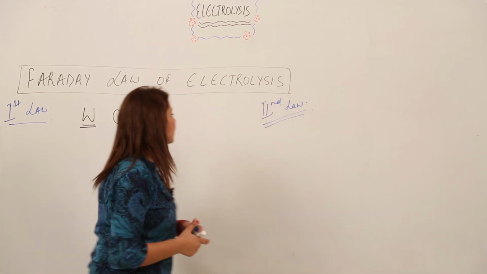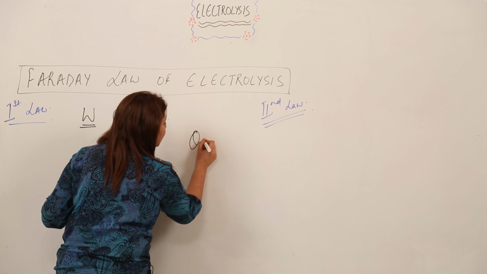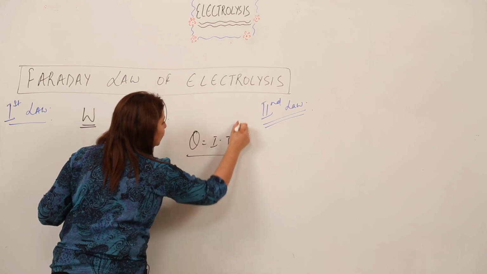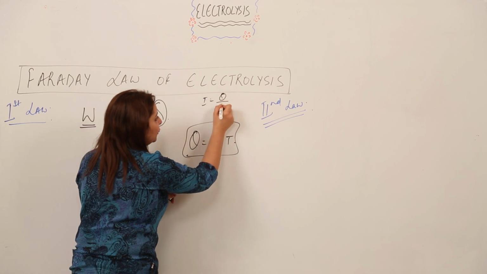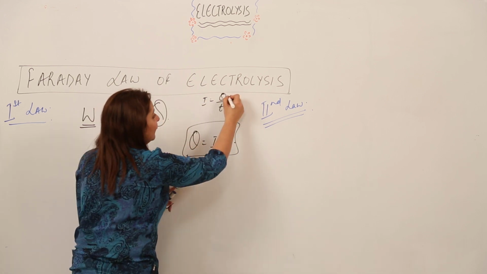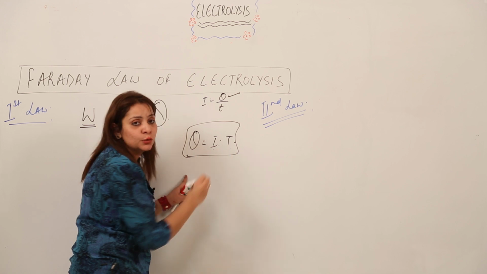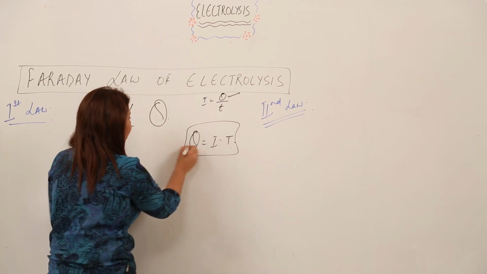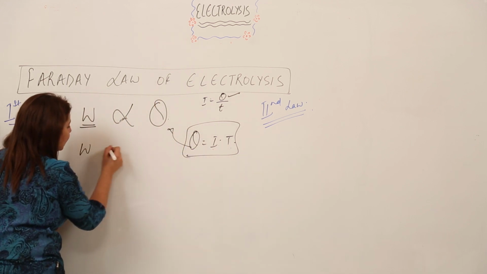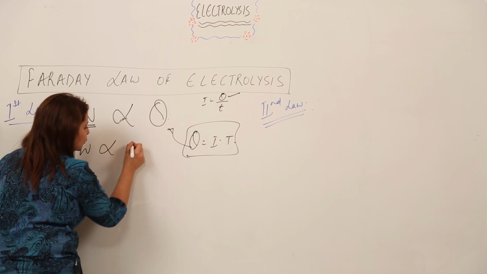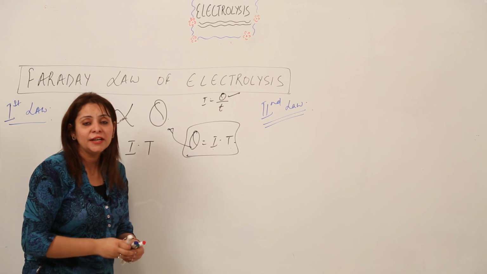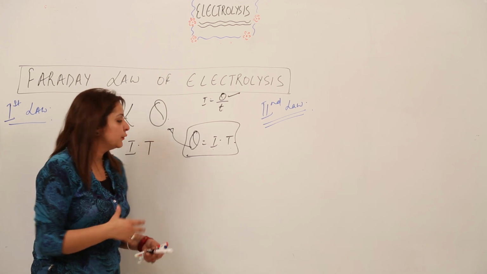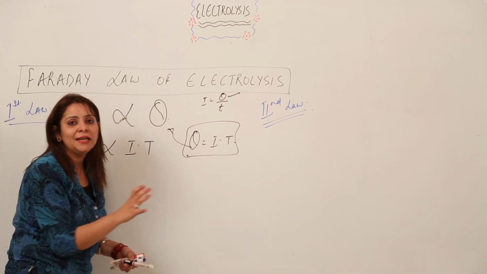Now I can write, I know that Q is equal to IT. In physics you have done that current is equal to charge upon time, so we can write charge is equal to current into time. This is what I am substituting in this equation. So I can write W is directly proportional to IT, because Q is equal to IT, so I can put the value for Q. So we have W is directly proportional to I into T.